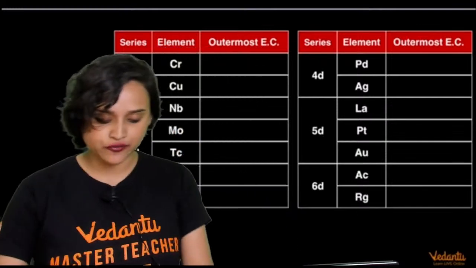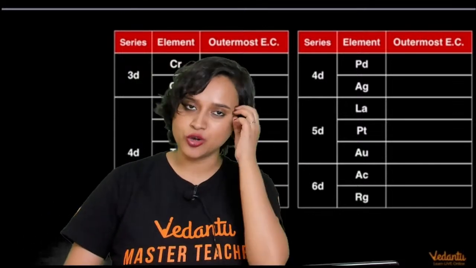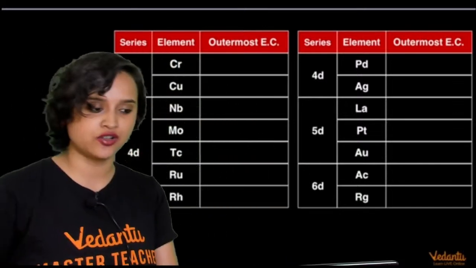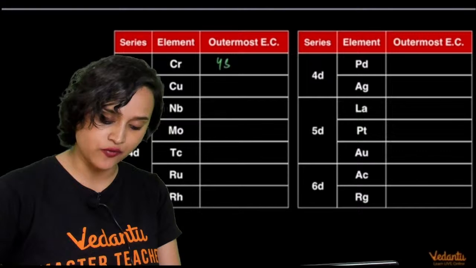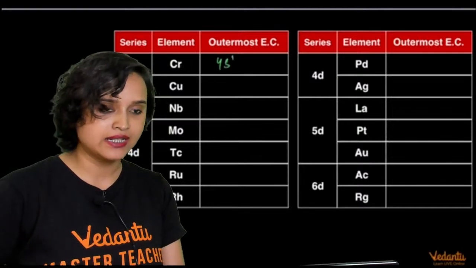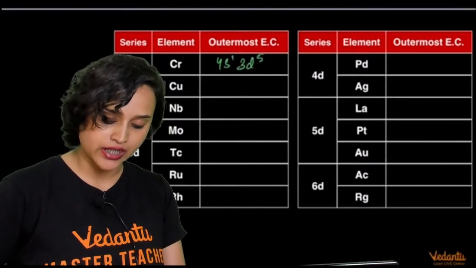All right, everybody. So what is the chromium electronic configuration? The electronic configuration of chromium is 4s1 3d5.